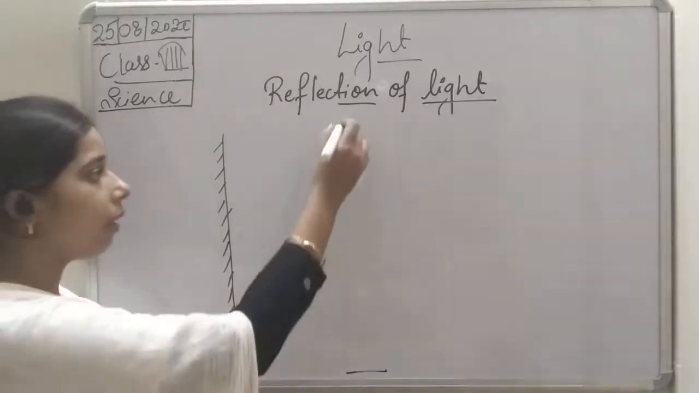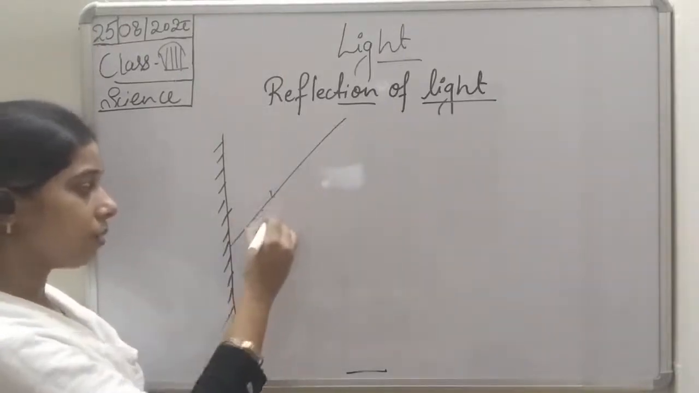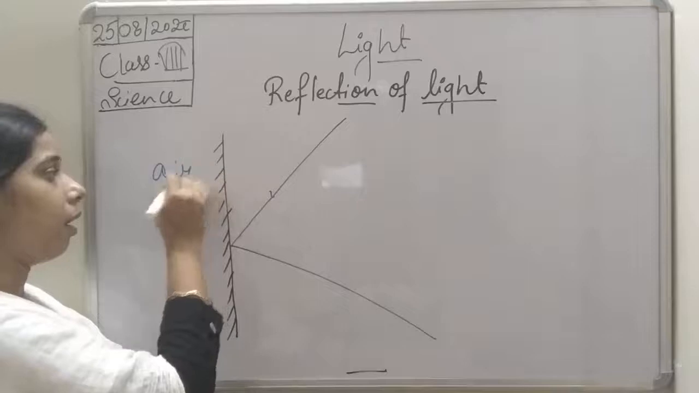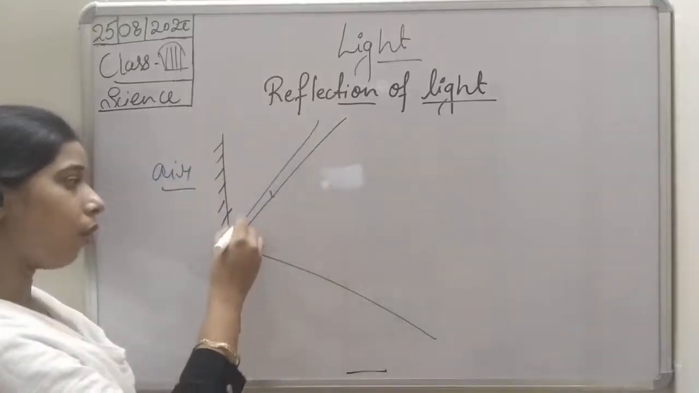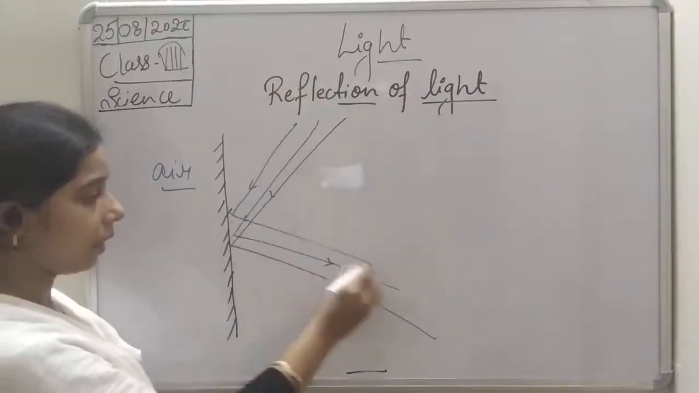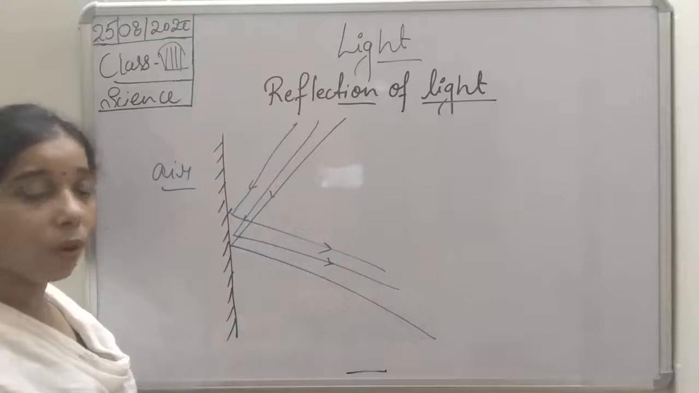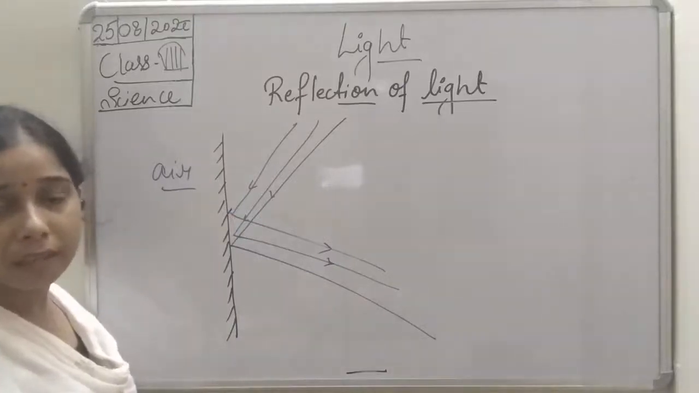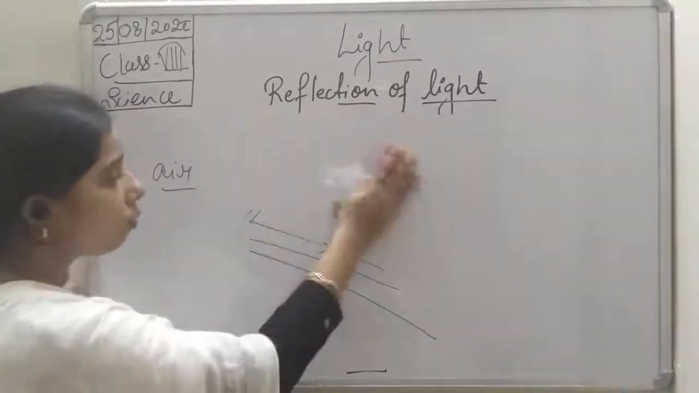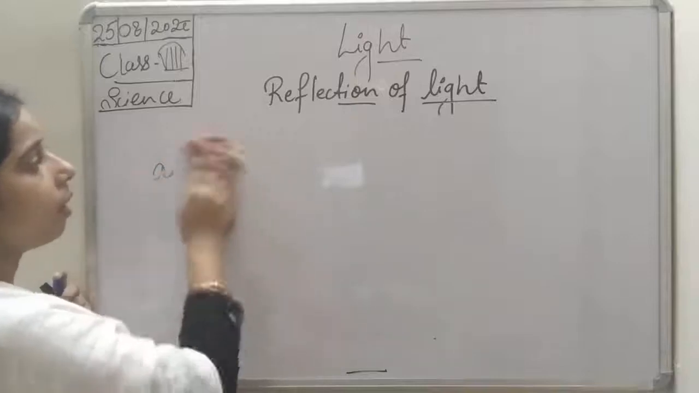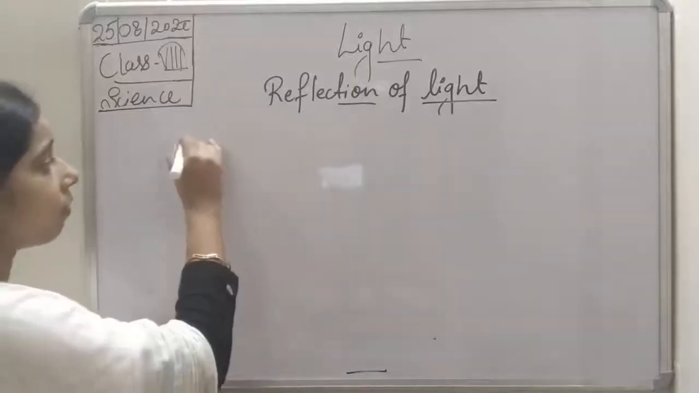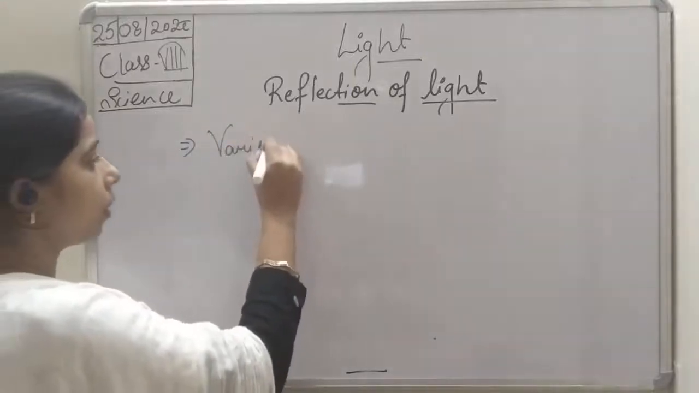So when the light ray falls on its surface, you see it will reflect this light ray. Now the mirror is in one medium, and that is air. So when this beam of light falls on its surface, all the light rays will get reflected in the same direction. Such a bouncing back of light is known as the reflection of light. If the light rays get bounced back in the same medium, then we will call it a reflection of light.